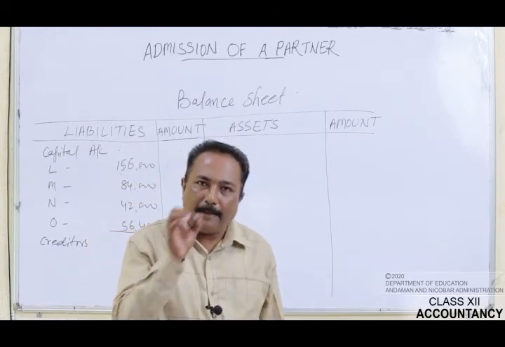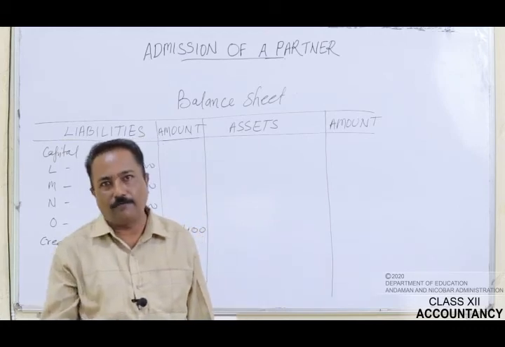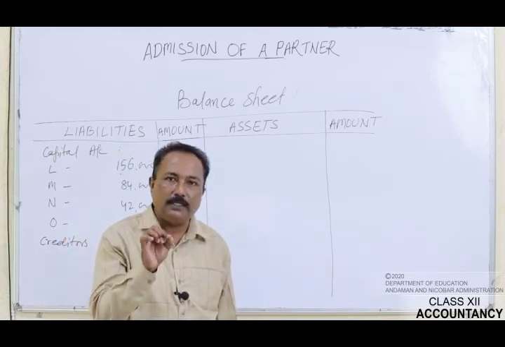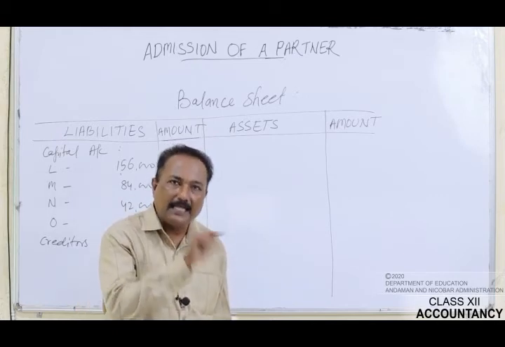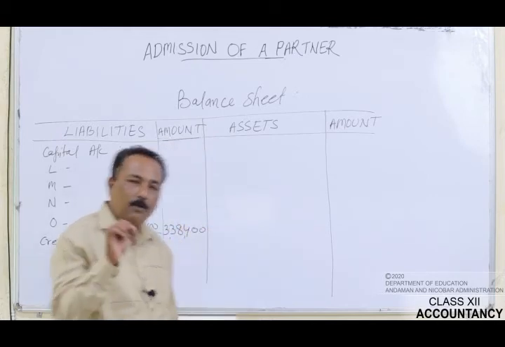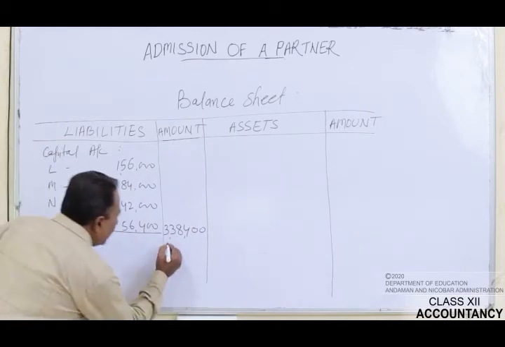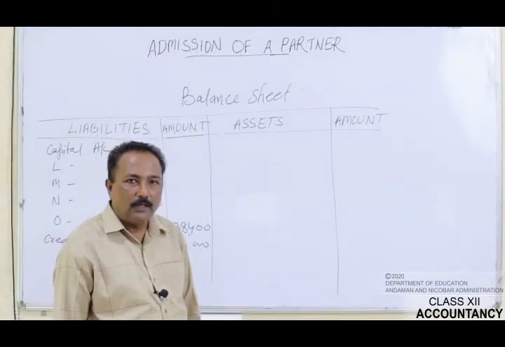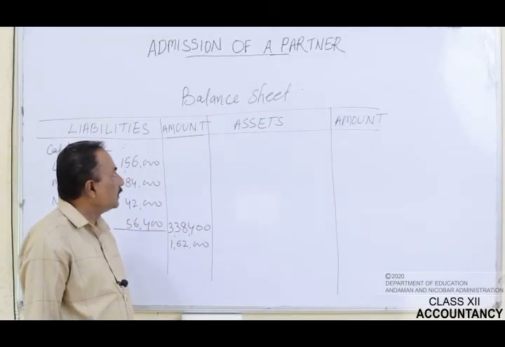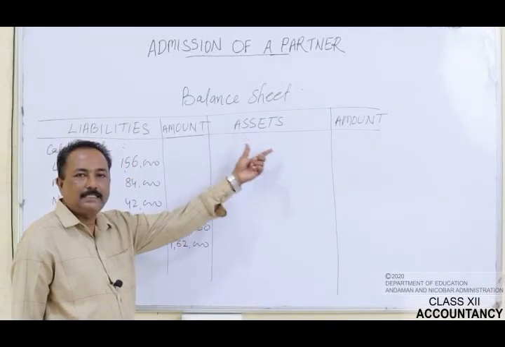Now, that amount has to be written off. So we will subtract rupees 6,000 from rupees 1,68,000. The amount left will be rupees 1,62,000. Now, let's pass on to record the items on the asset side of the balance sheet.